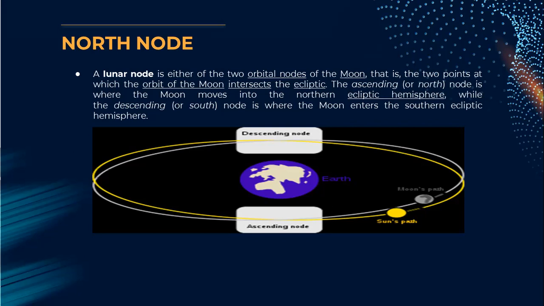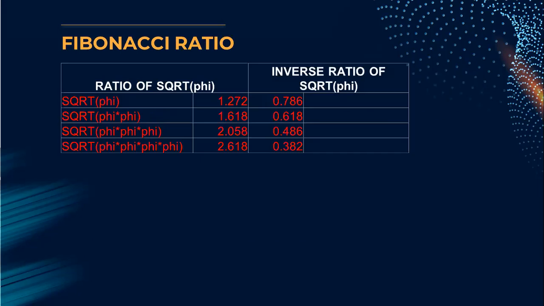We will not go much into the astrological concept of north node, which impacts humans to a very great extent, but we will see how north node and the Fibonacci ratio impact the timing or the cycle of the market. Now, to get the Fibonacci ratio from the golden ratio, what I have done is that we have taken